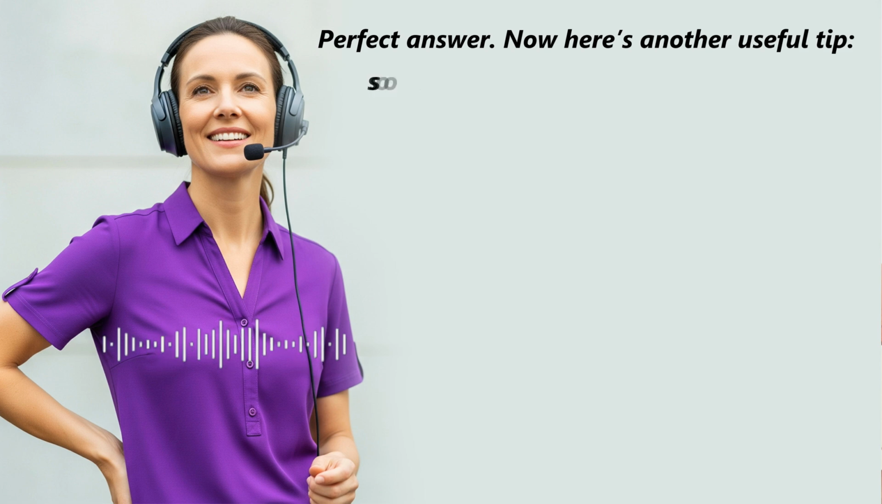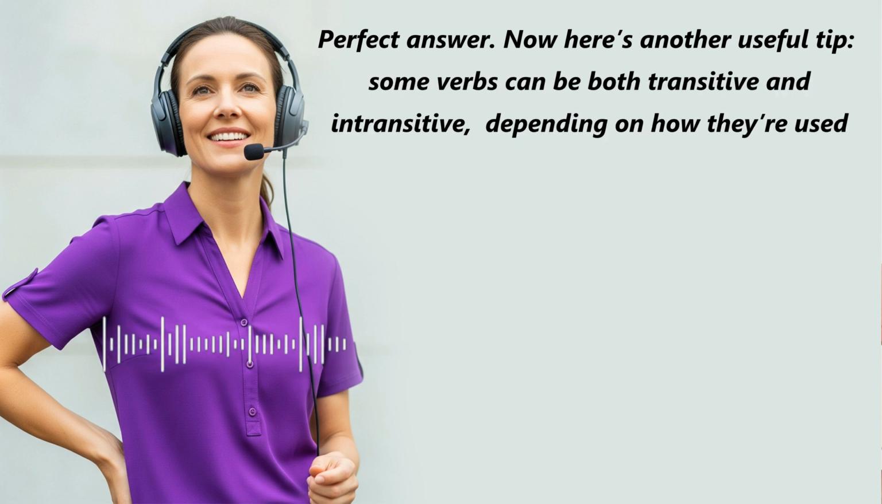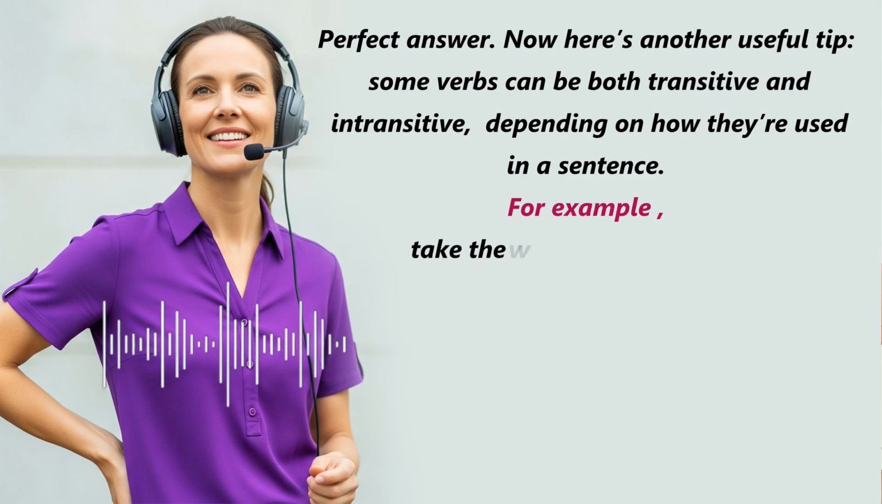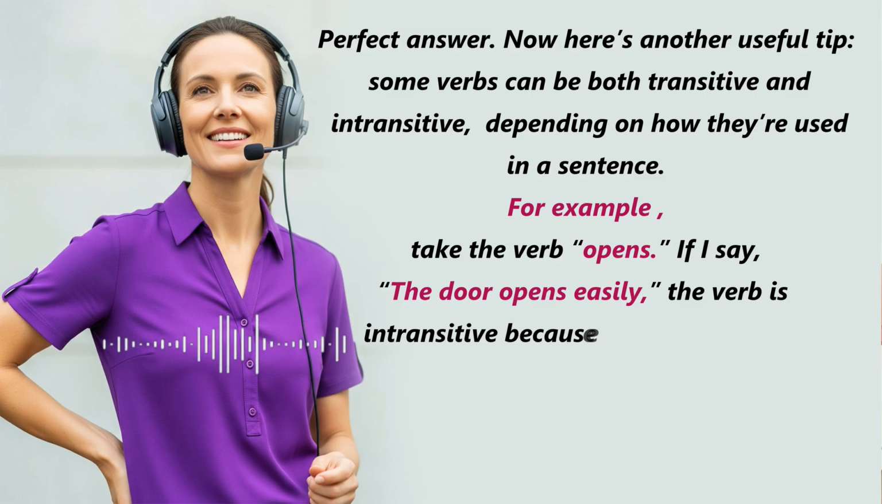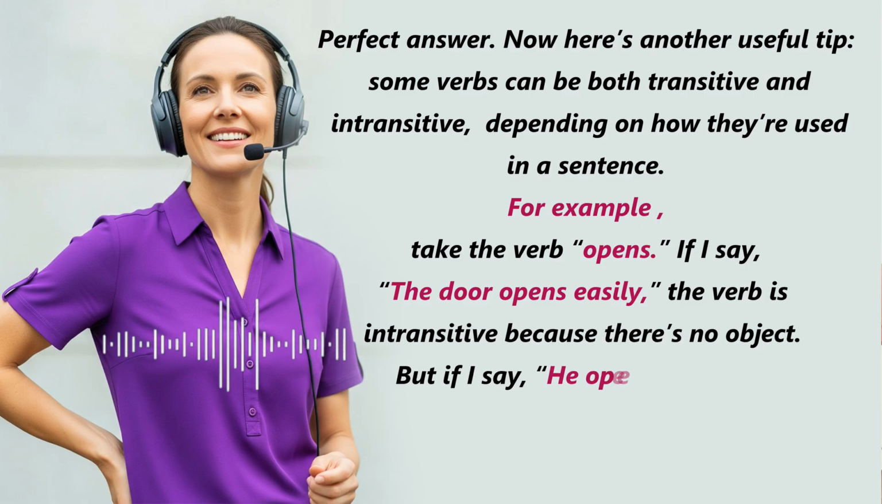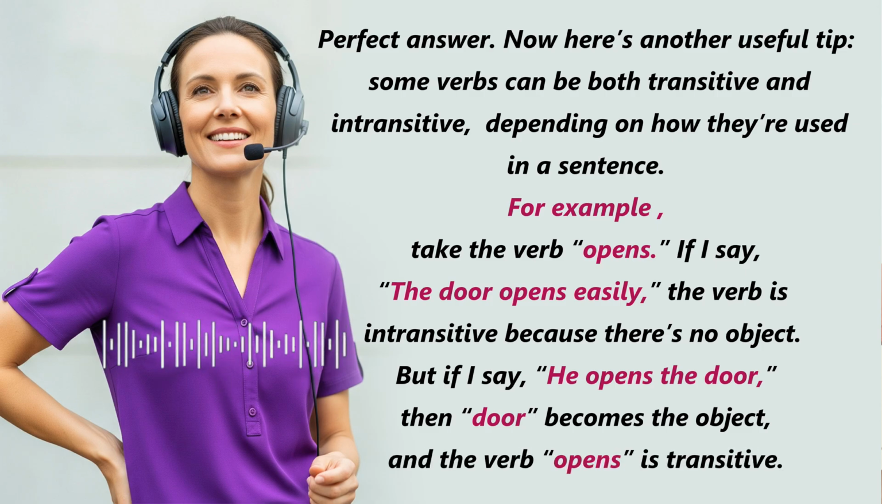Perfect answer. Now here's another useful tip. Some verbs can be both transitive and intransitive, depending on how they're used in a sentence. For example, take the verb opens. If I say, the door opens easily, the verb is intransitive because there's no object. But if I say he opens the door, then door becomes the object and the verb opens is transitive.